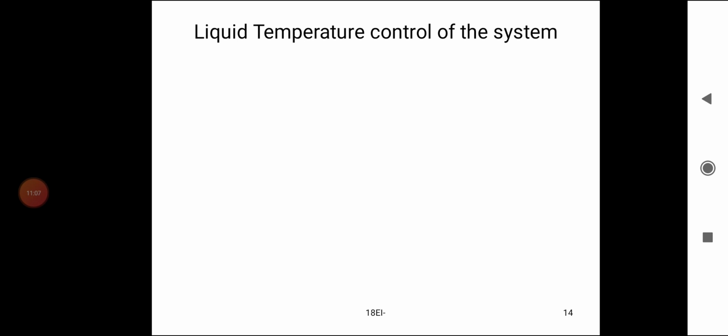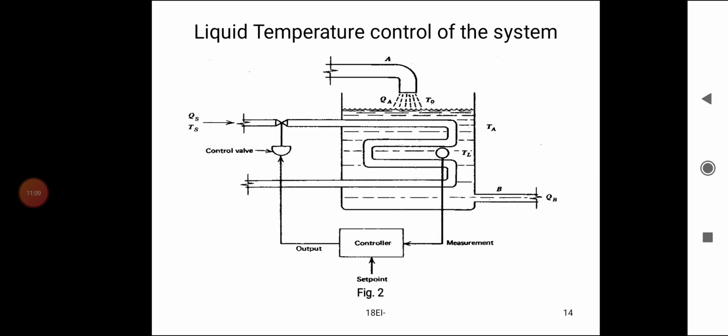Liquid temperature control system. Here is the liquid coming into the tank. Here is a pipeline, and steam with volume Vs is pumped into the tank through the pipeline, so that the liquid in the tank will absorb this steam energy, that is, heat energy.